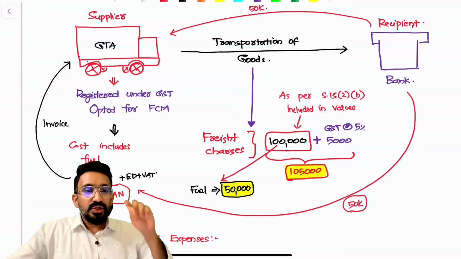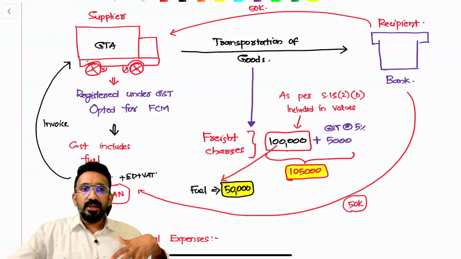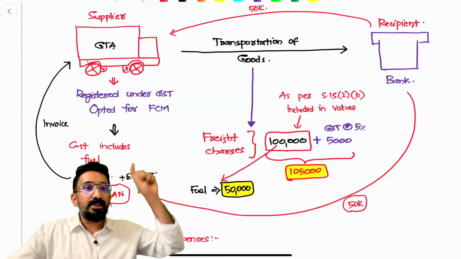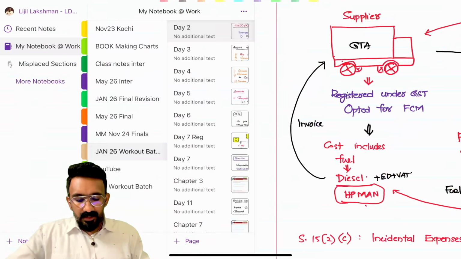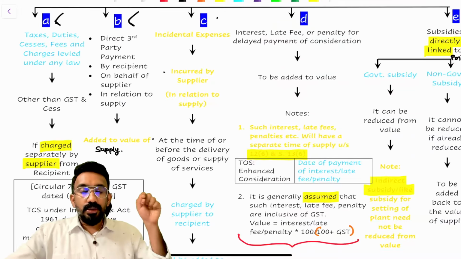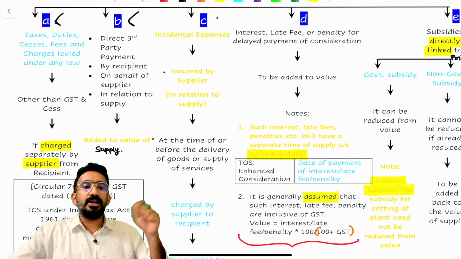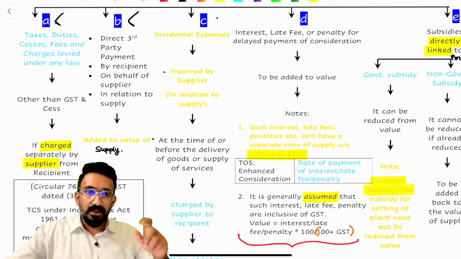Are you guys understanding? So what the GTA can do here is reduce the value, for what purpose? To reduce the GST payment. How are they doing it? They're asking for one of their expenditures to be paid directly by the recipient. To avoid this kind of scenario, they've added 15(2)(b), and what does 15(2)(b) say? Any direct third-party payment. Who's making this third-party payment? Any direct payment made by the recipient on behalf of the supplier in relation to the supply will be added to the value.